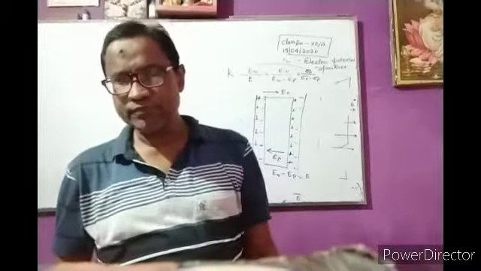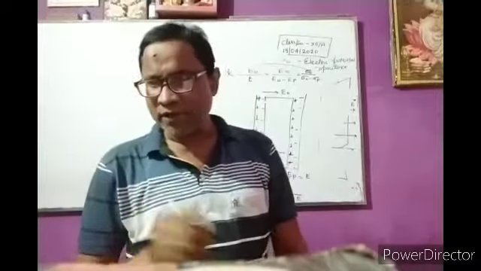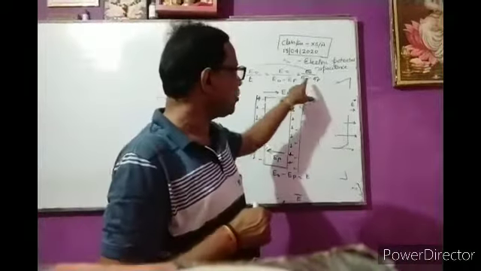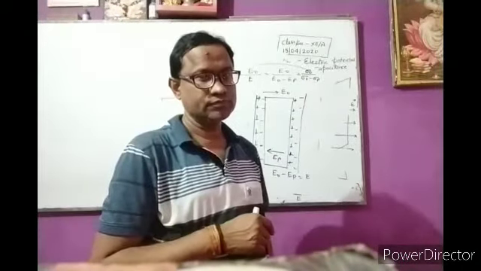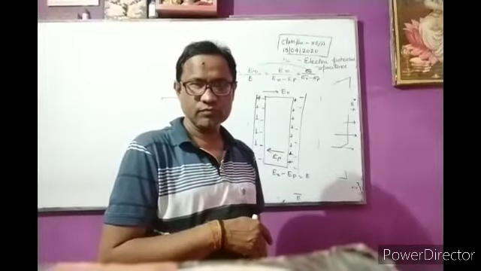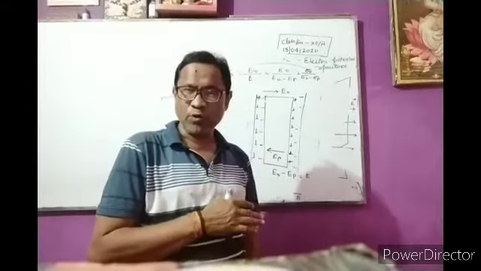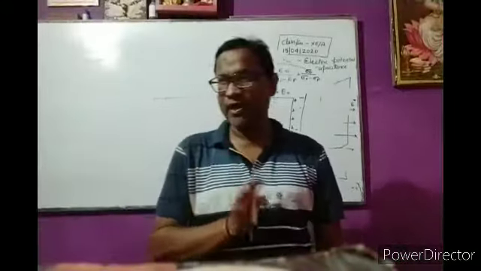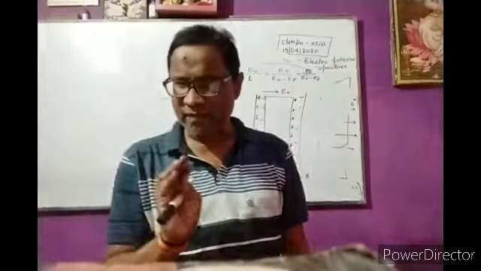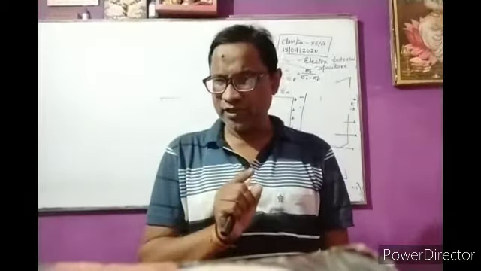Next, the magnitude of applied electric field between the plates is given by E naught is equal to sigma naught upon epsilon naught, and the magnitude of E P is equal to sigma p upon epsilon naught. Therefore the net electric field inside the dielectric is given by E is equal to E naught minus E P. Thus on placing a dielectric slab in the uniform electric field, the electric field intensity inside the dielectric gets reduced.